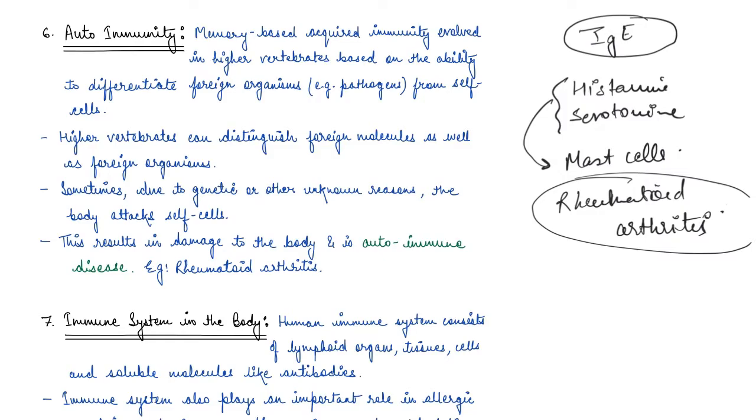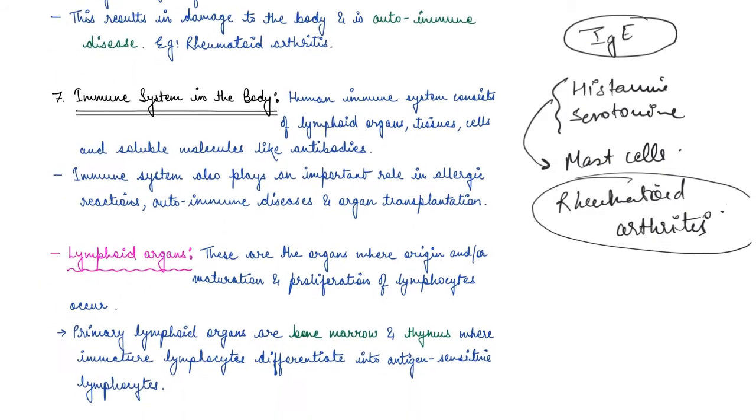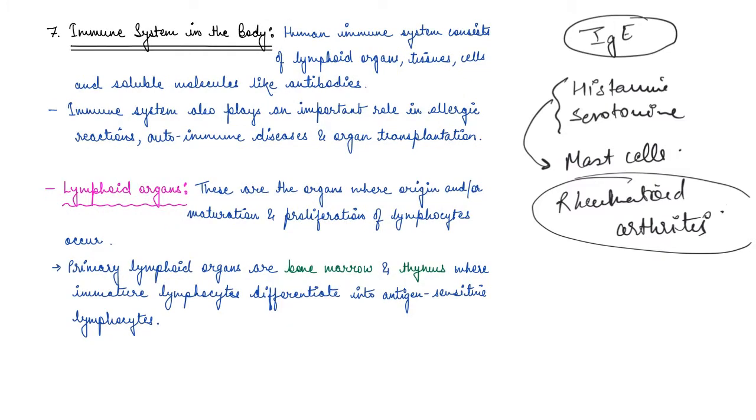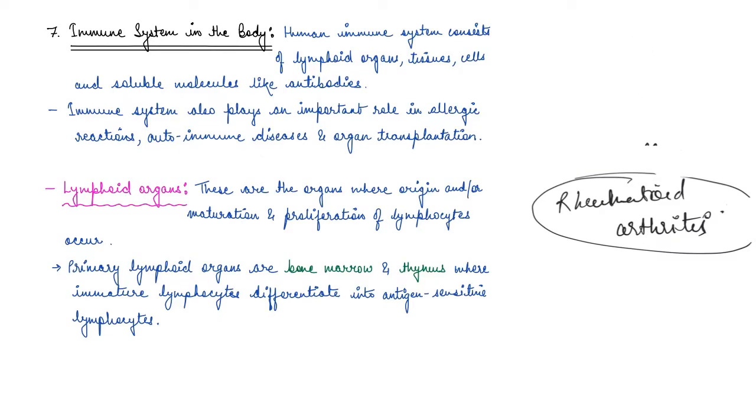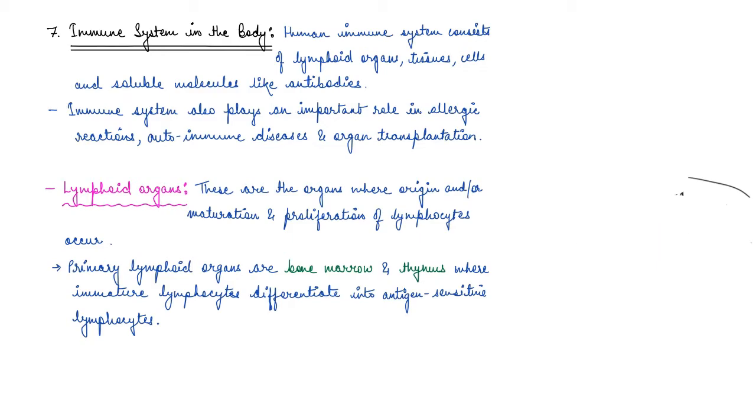Now, let's see how the immune system of the body is made, right? So, the human immune system basically consists of different types of lymphoid organs. There is a complete lymph system which acts against the antigen or pathogen which enters, right?